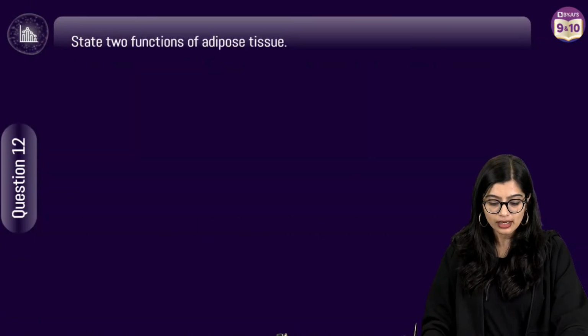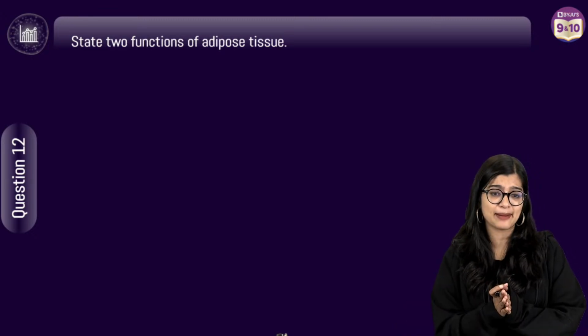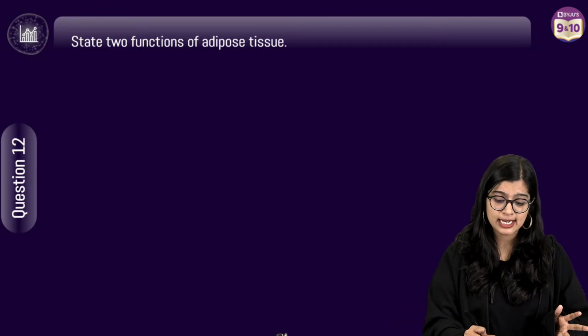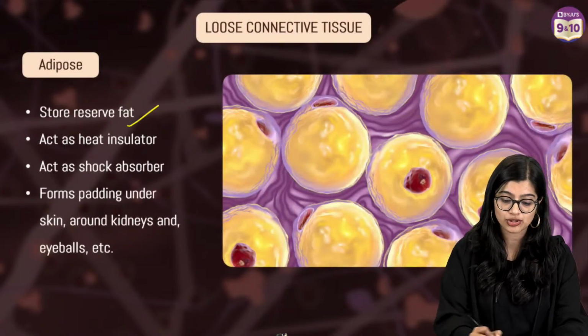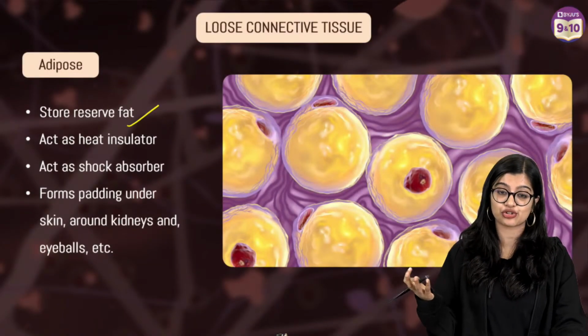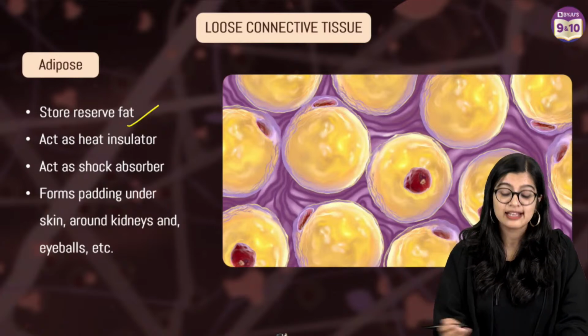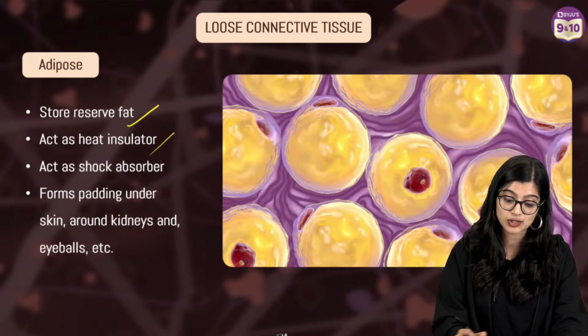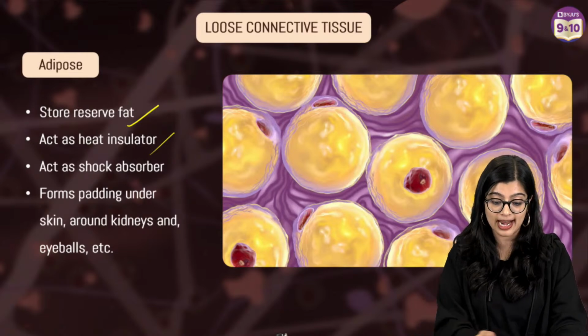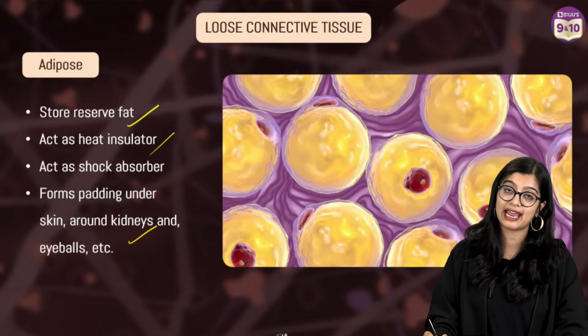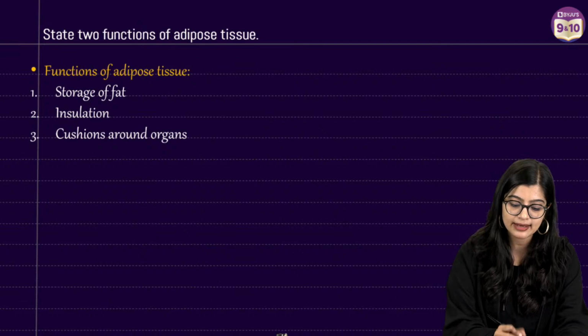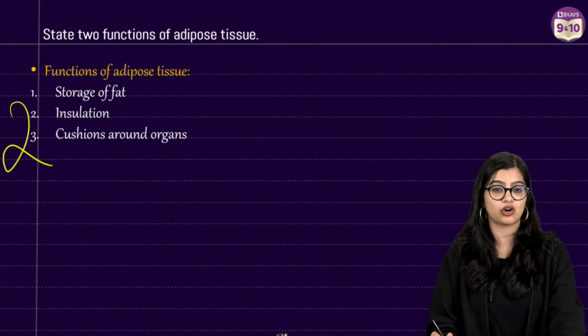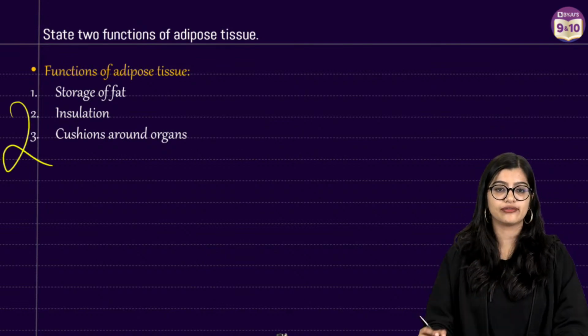Okay, now moving on. Now I'm going to pace it up a little because we've already discussed this. State 2 functions of adipose tissue. We already know adipose tissue is a type of loose connective tissue which is made up of adipocytes that stores fat and of course acts as a heat insulator, right? And forms a padding around the skin, the kidneys. Easy peasy. 2 marks you will get this particular question, right? Very good, very good.